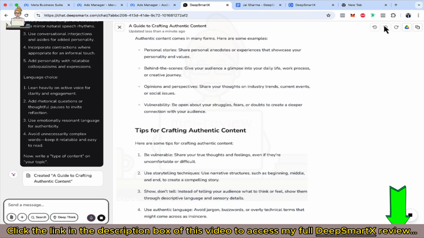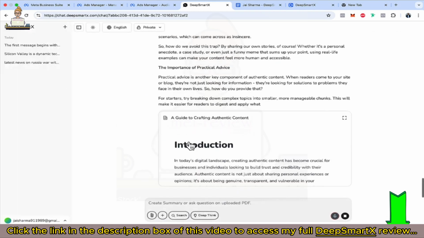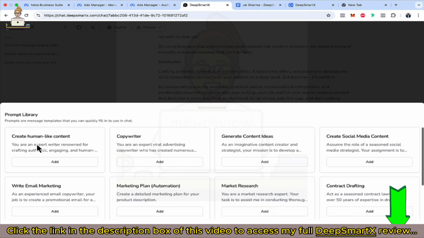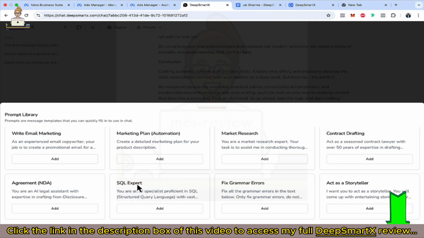Now again, you can save it to your Google Drive. You can copy to clipboard. You can make changes here as well. A lot of things you can do here. Now, when I click on insert prompt again, you can see you have so many prompts here: humor-like content, copywriter, generate content ideas, create social media content, contract drafting, market research, marketing automation, writing, email marketing, NDAs, SQL expert, fix grammar errors, act as a storyteller.